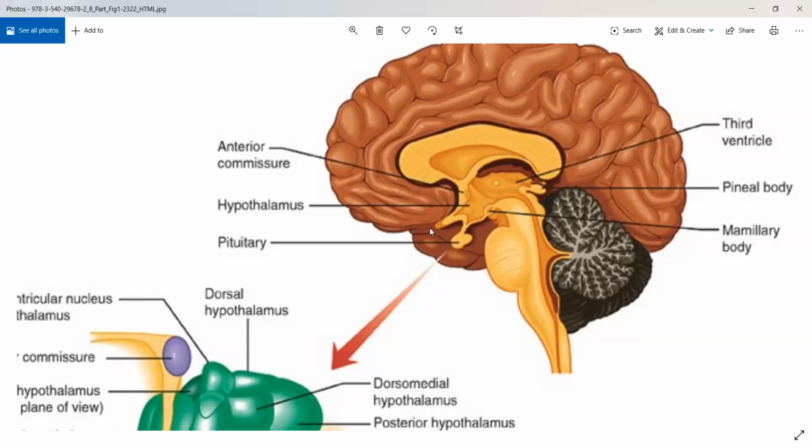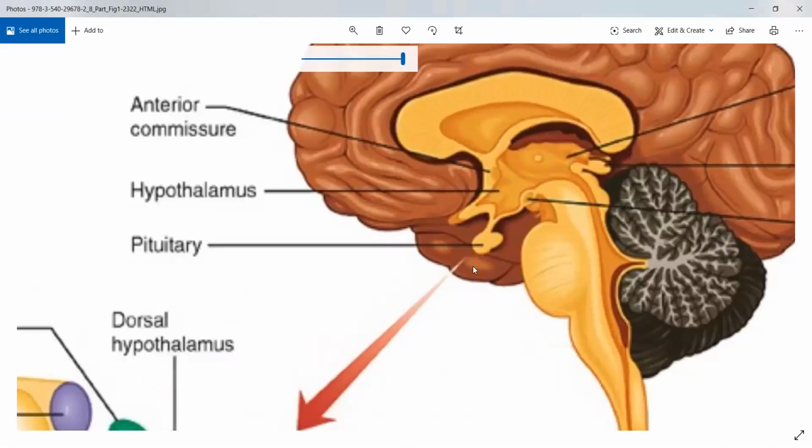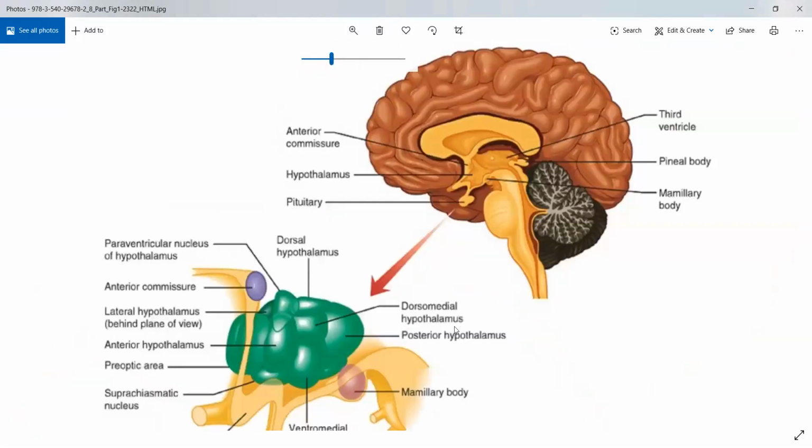Here the hypothalamus will secrete specific hormones for specific functions from your pituitary. This is done by a small tube. If you can see in between the hypothalamus and pituitary, hold on, let me zoom in a little bit more. Yes, in between your hypothalamus and your pituitary, you'll be able to see a small thin tube-like structure. That is your infundibulum, where the hormones will go through.